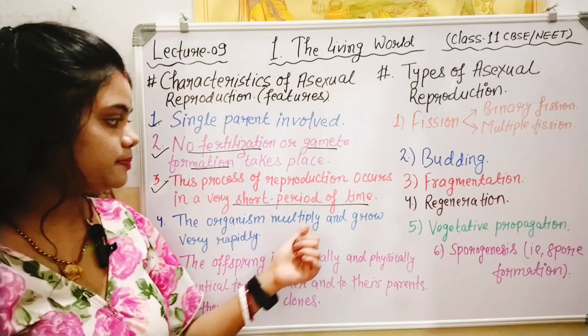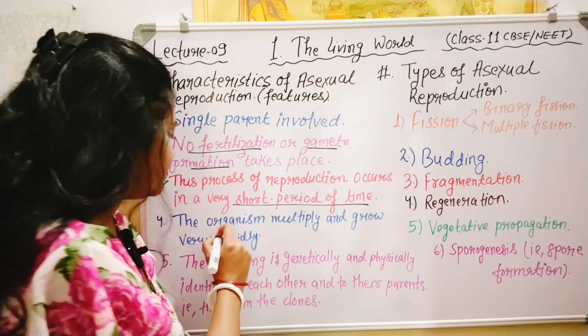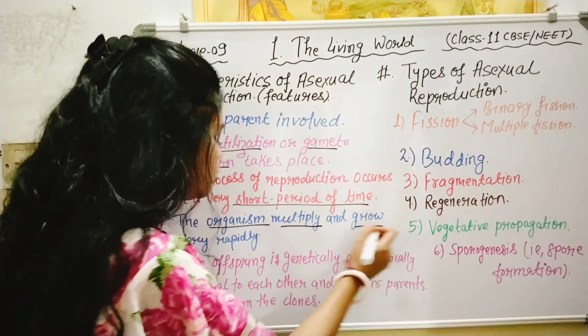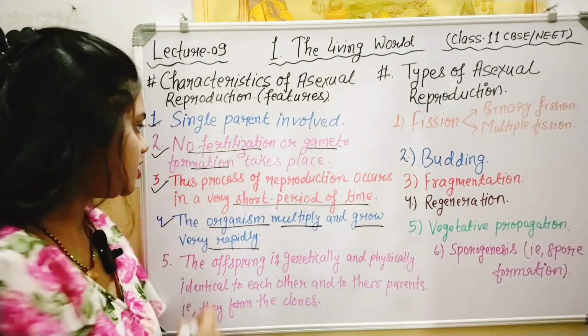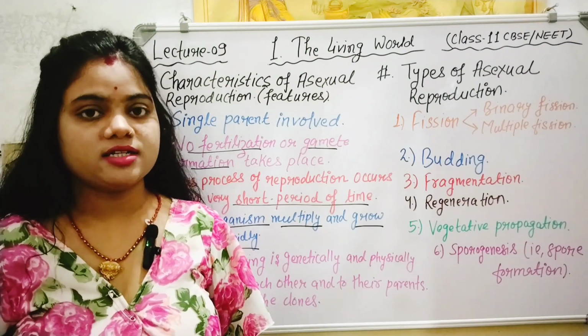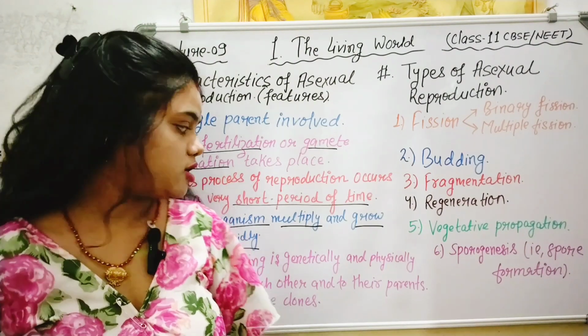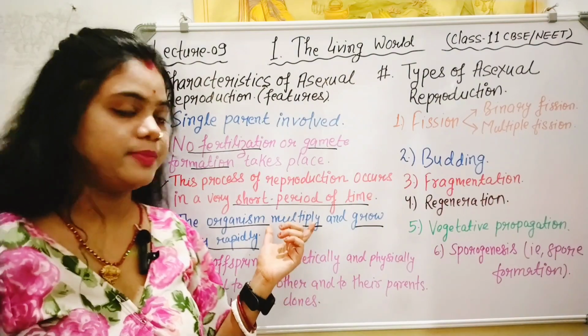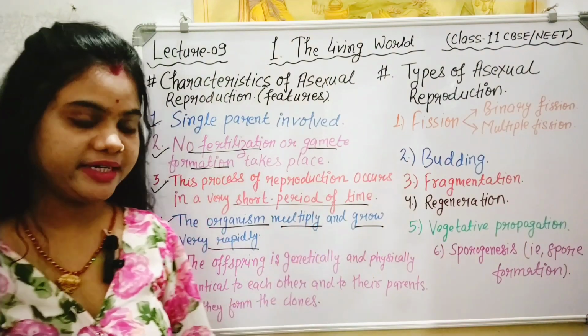Now, the organisms multiply and grow very rapidly. As we know, asexual reproduction is a very quick process. It is a very short time consuming process. Therefore, the offspring multiply and grow very rapidly.